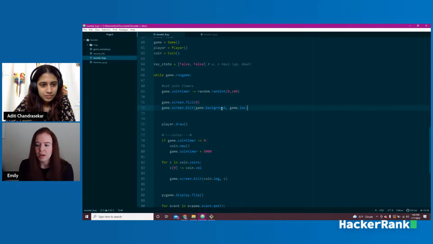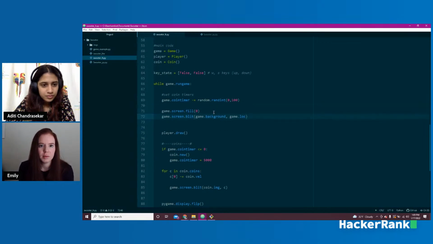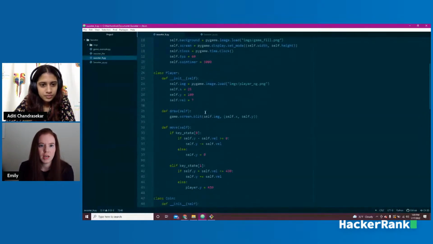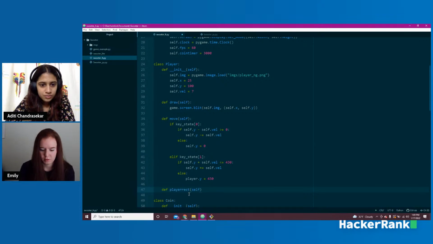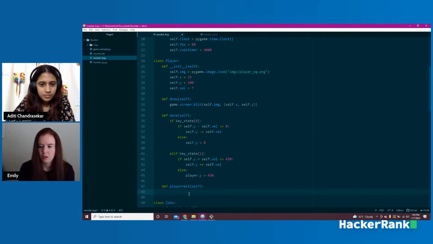So we need to create rects for everything. Let's go ahead and create a rect for our character. Right here under our move piece, we're going to define player rect, and we'll say player rect equals pygame.Rect, player.image.get_rect.